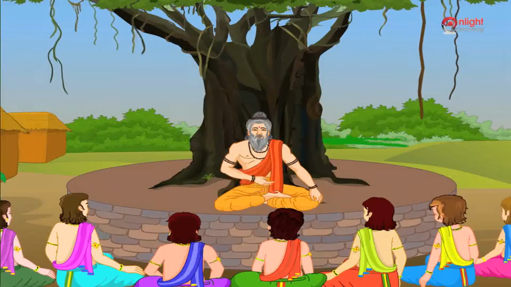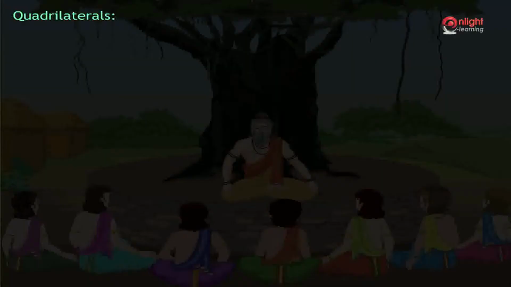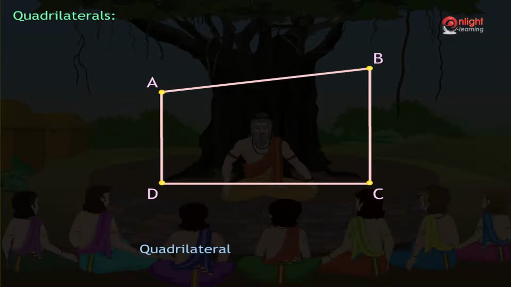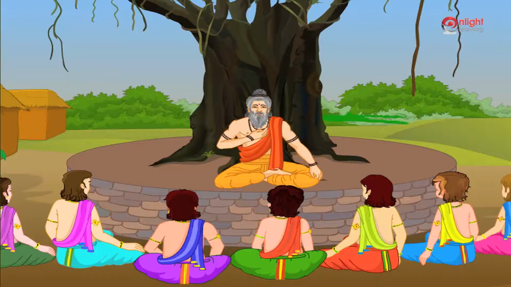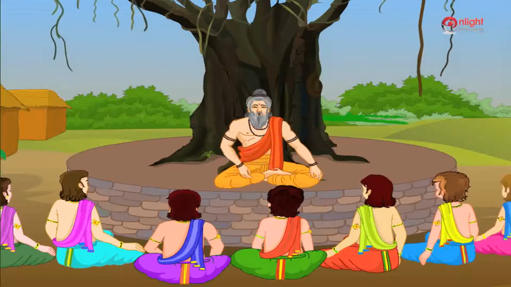A quadrilateral, as mentioned earlier, is a polygon formed by 4 line segments. The given figure is that of a quadrilateral. The vertices of the quadrilateral are again the points of intersection of 2 sides. Let us assign A, B, C and D as vertices of quadrilateral. Hence, we can now name the quadrilateral as ABCD, ADCB, CBAD, and so on. Two sides of the quadrilateral which share a common vertex are called adjacent sides.